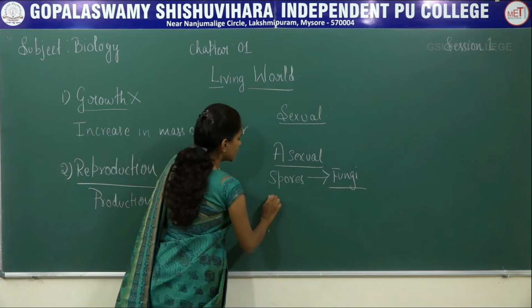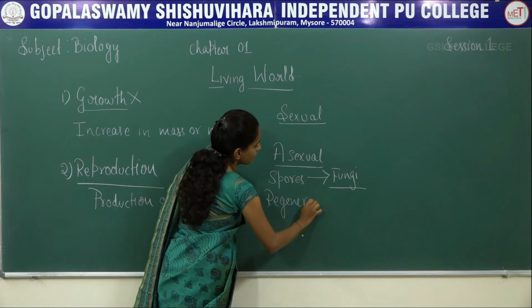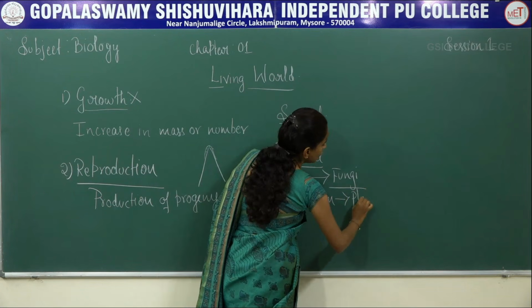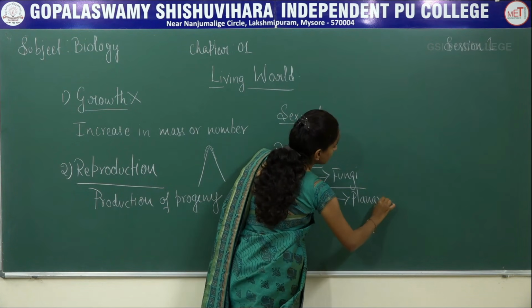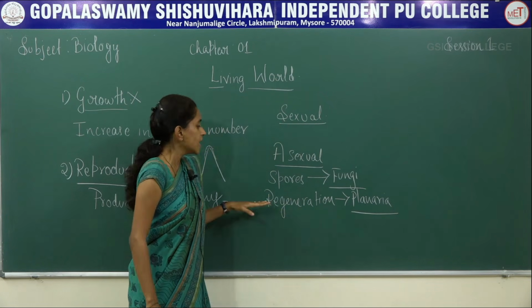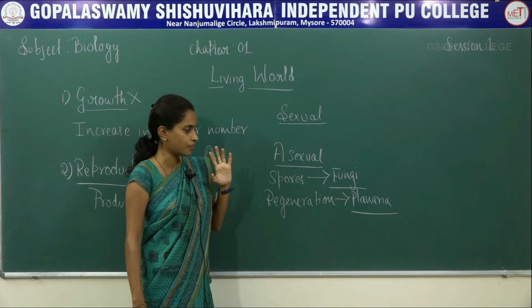Apart from this, if you see regeneration, this is a type of asexual reproduction which can be seen in planaria. Planaria involves the regeneration type of asexual reproduction.